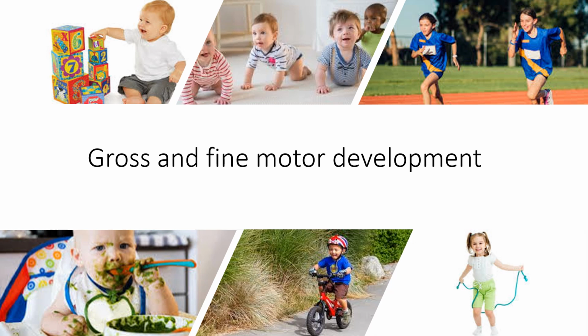Skipping is an example of both, because again, we're using the big muscles, our gross motor skills, but we're also using fine motor skills. We're using our hands, we're using our fingers to hold on to the rope. If we look at the 2 examples on the end, the building blocks here is using our fine motor skills. We're using our hands, we're using our fingers to be able to pick up the blocks and place them. And at the bottom, learning to use a spoon is our fine motor skills. Again, at any point, you can pause, you can replay this, you can double check your understanding.